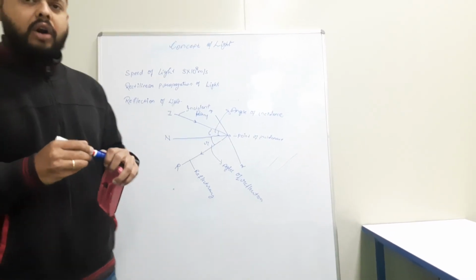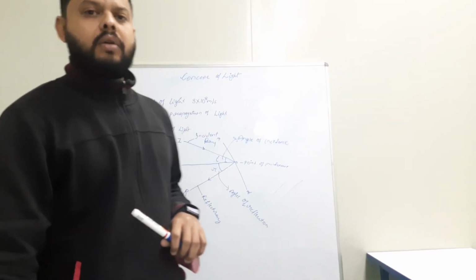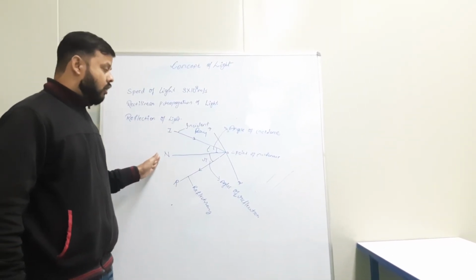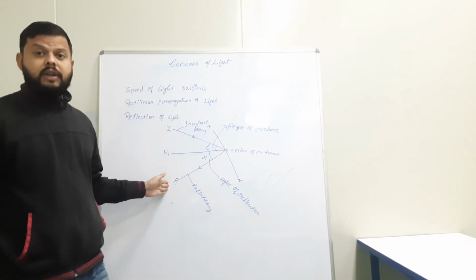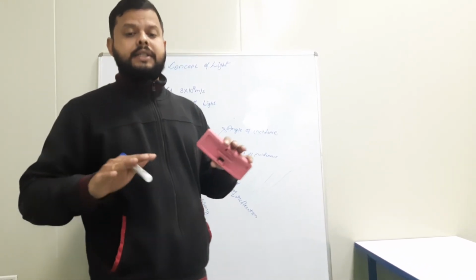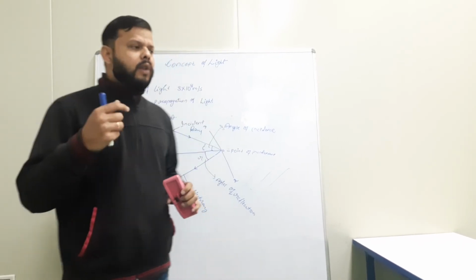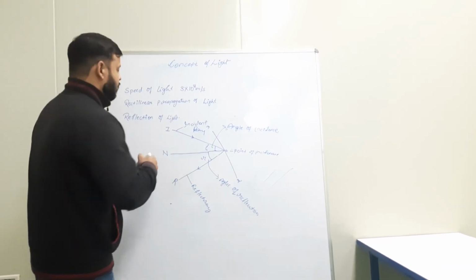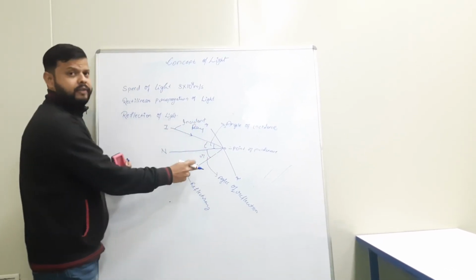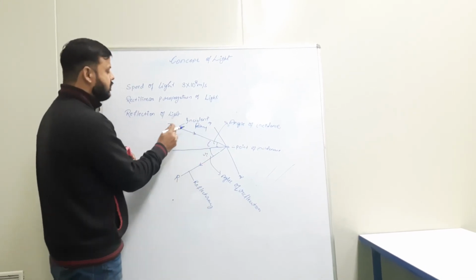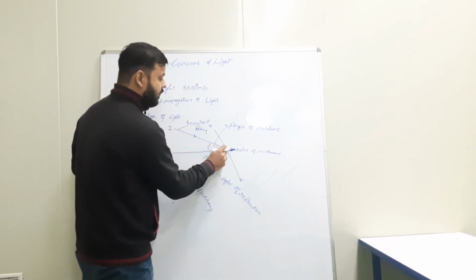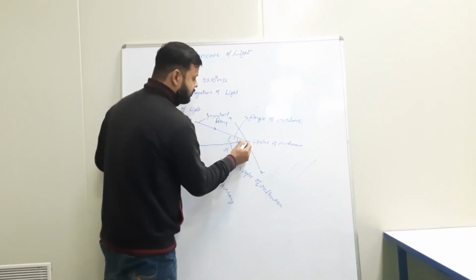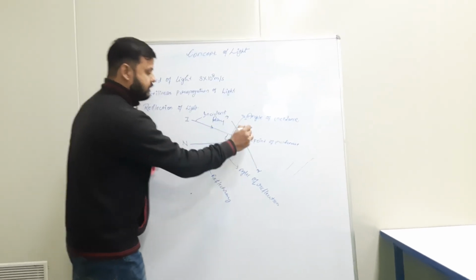Now, according to the law of reflection, what does it say? The law of reflection says the incident ray, the normal, and the reflected ray all lie in the same plane. And what is the angle of incidence? The angle which the incident ray makes with the normal ON at the point of incidence is called the angle of incidence.